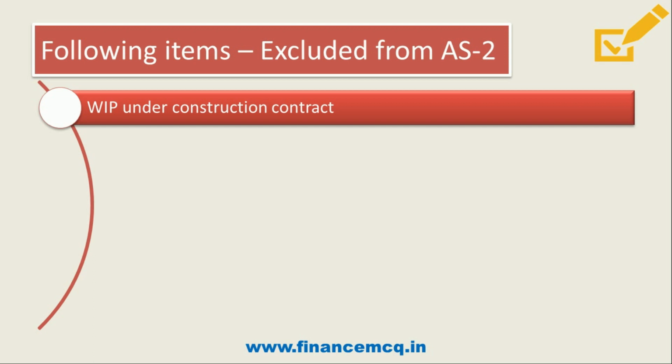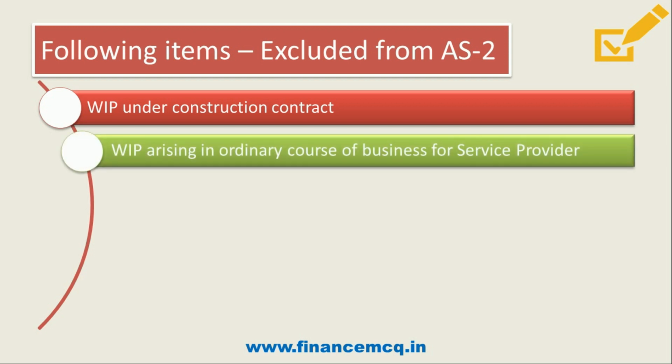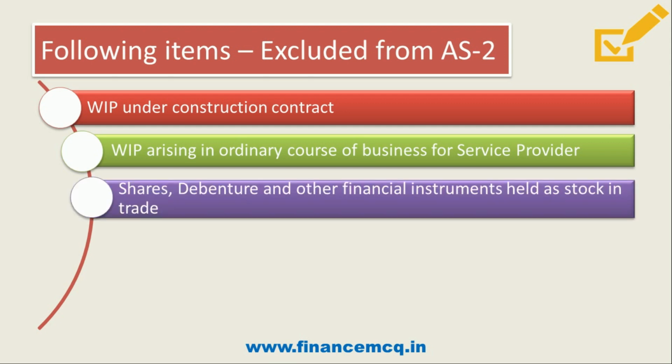The reason being it is specifically covered under AS7, that is construction contract. That's why it's excluded from here. Then work in progress arising in ordinary course of business for a service provider, that is cost of providing a part of service, is excluded from AS2 scope. So remember this point. Then shares, debentures and other financial instruments held as stock in trade. So all these items, shares, debentures, other financial instruments, will not be valued as per AS2. So remember also this point.